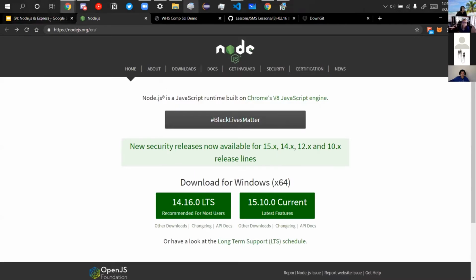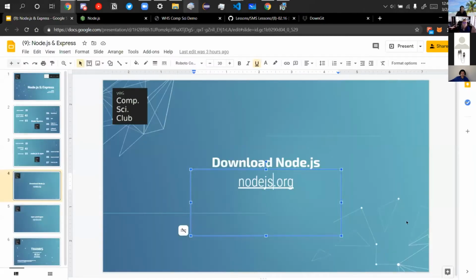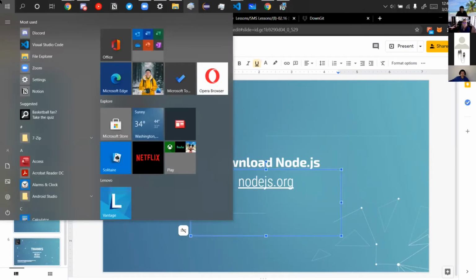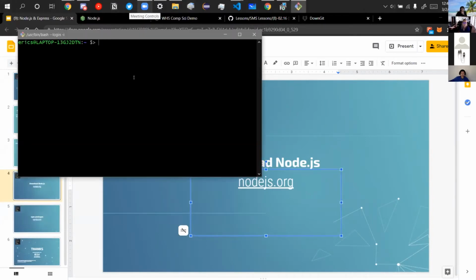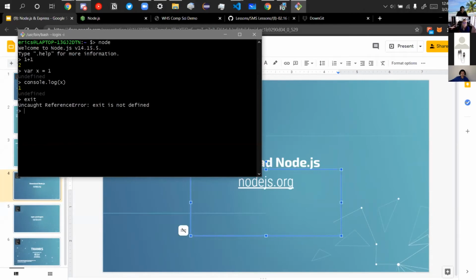All right, so now we're gonna look at something else. After you do have it installed, you can go to your command line, or whatever command line interface you're using. And then if you type in node, it should show up something like this. It gives you a kind of command prompt for node, and you can run JavaScript commands like 1+1, 2, var x equals 1, and then you can console log x back out, 1. That's basically JavaScript. And then you can type .exit to exit from it.